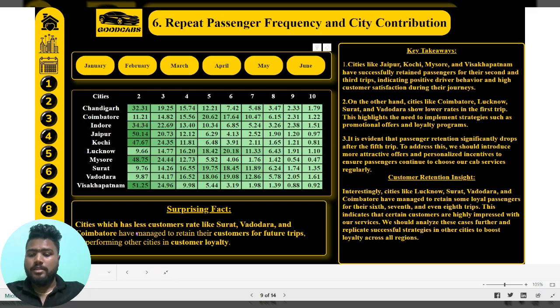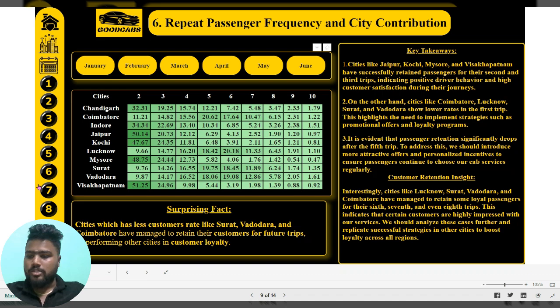Surprisingly, fewer customers came to Surat, Vadodara, and Coimbatore, but these cities have higher values even in the fifth and sixth trips, which many other cities don't have. Lucknow also has that, 20.